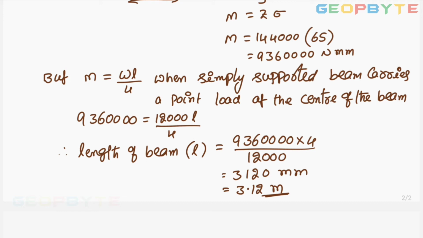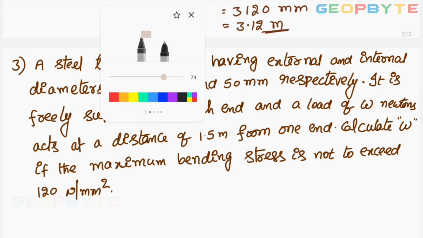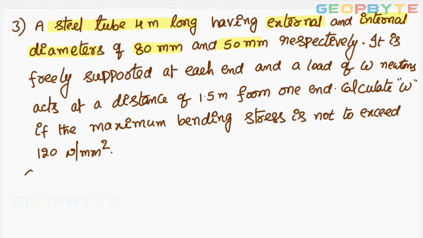Let us take one more problem. Look at the next problem. A steel tube 4 meters long, having external diameter and internal diameter 80 mm and 50 mm. Let me write the data. Given data.